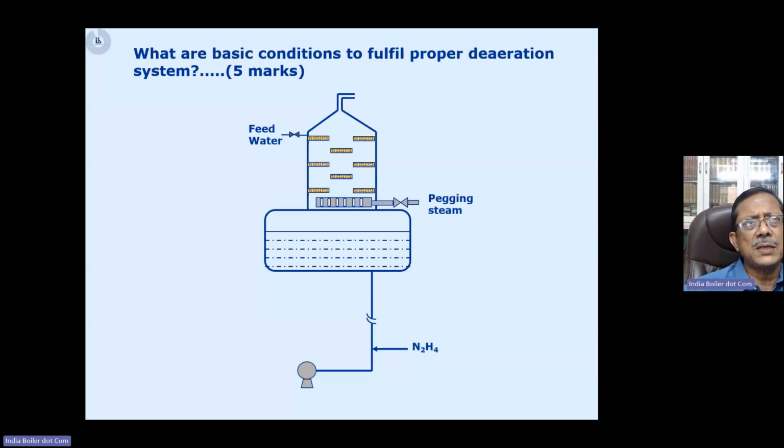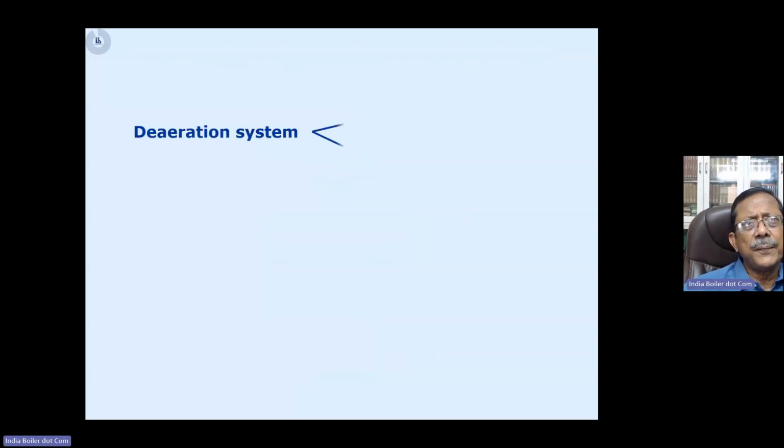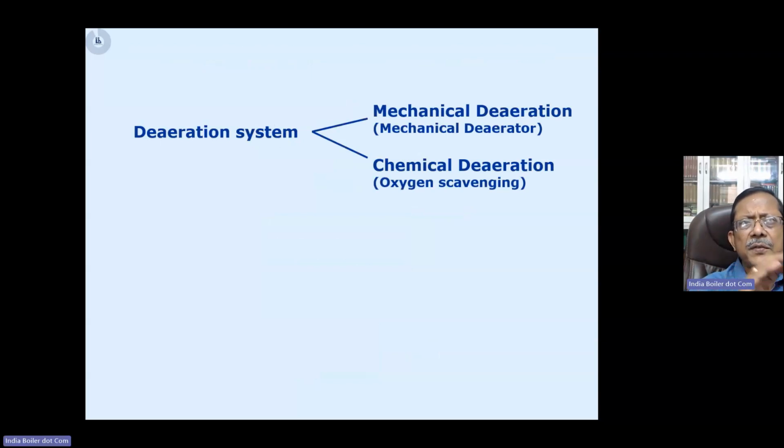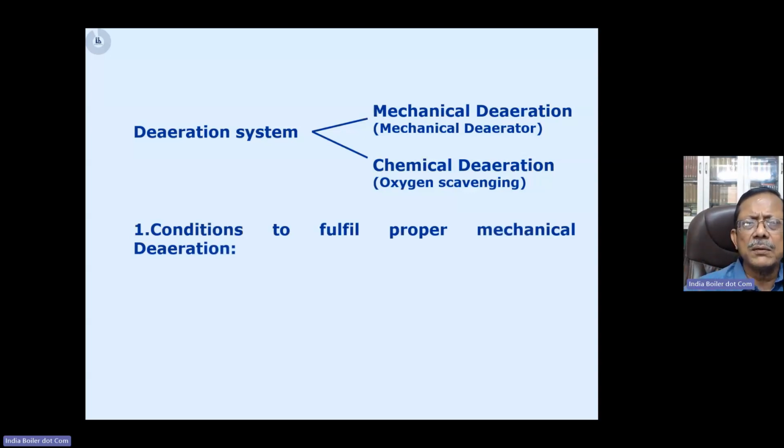So let us say I need to answer this question. First of all, I write that the deaeration system has two parts. One is mechanical deaeration in the thermomechanical deaerator, and one is chemical deaeration, which is basically oxygen scavenging. Then I directly relate to the question. They have asked what the conditions are that are required to be fulfilled. So we start the answer like this: the conditions required to be fulfilled for proper mechanical deaeration. Now I have two parts.